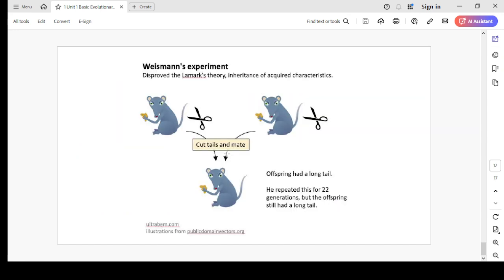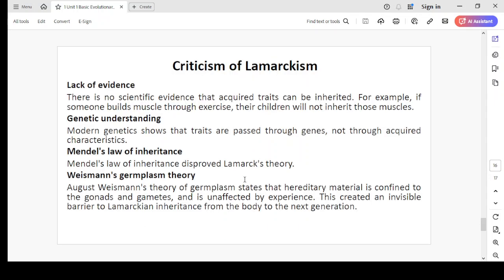So we can understand it through the diagram. It disproved Lamarck's theory of inheritance of acquired characters. We can see cut tails and mating. He repeated this for 22 generations, but the offspring still had a long tail. Even after cutting the tail of the parents, the next generation has a tail again. So we cannot say that acquired characters are inherited. So Weismann rejected Lamarck's idea of inheritance of acquired characters.